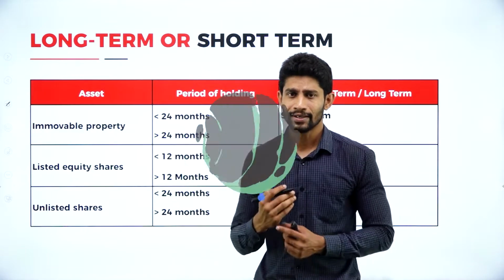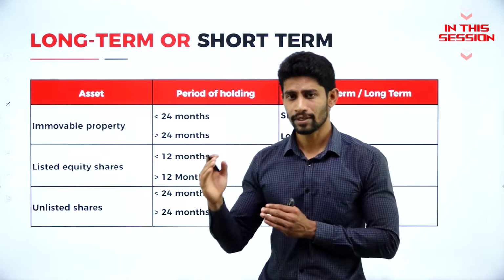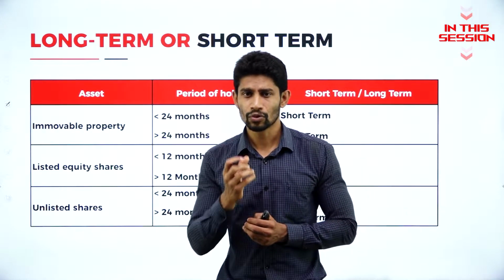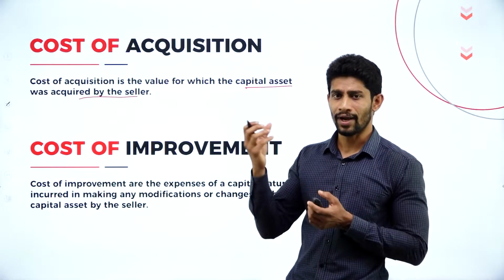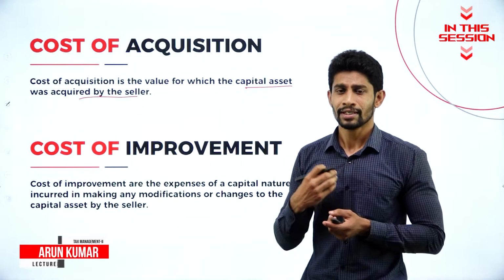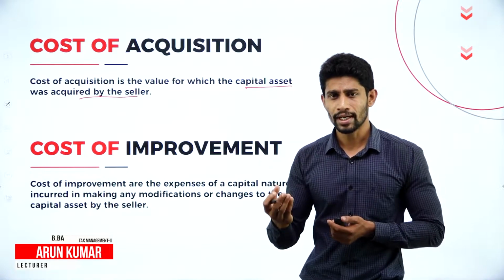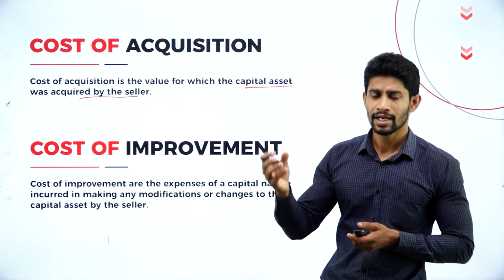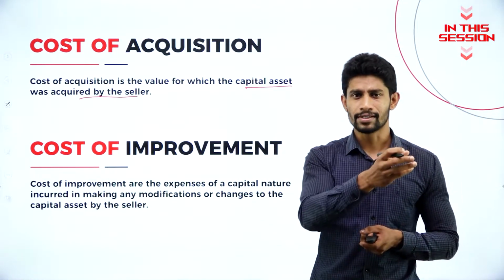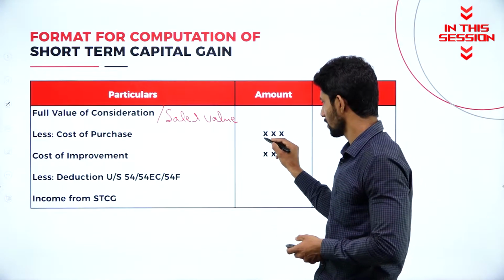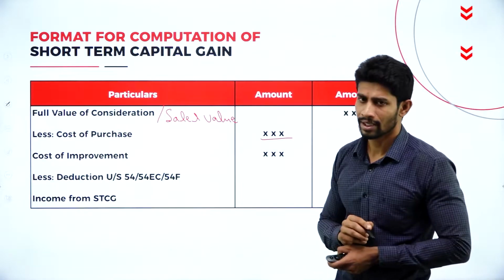To determine whether the asset comes under short-term capital gain or long-term capital gain, we have some rules and regulations. For whatever value I purchased that property, that value is called cost of acquisition. Later on, after 1 year or after 2 years or after 5 years, I will be selling that property to someone else. So for whatever cost you purchased your property, that cost you are supposed to write in the inner column, cost of purchase.